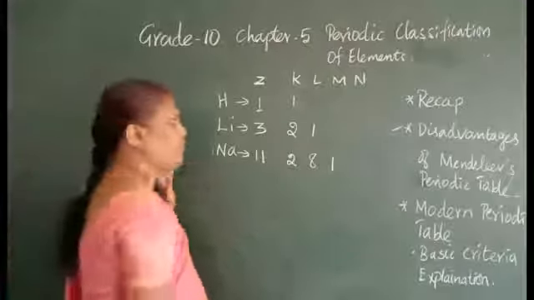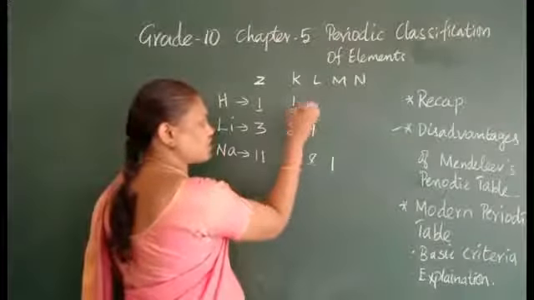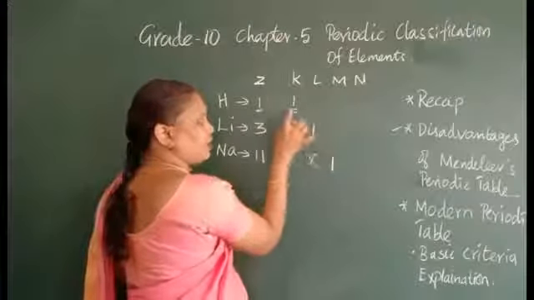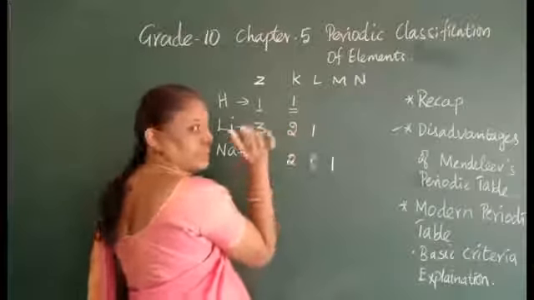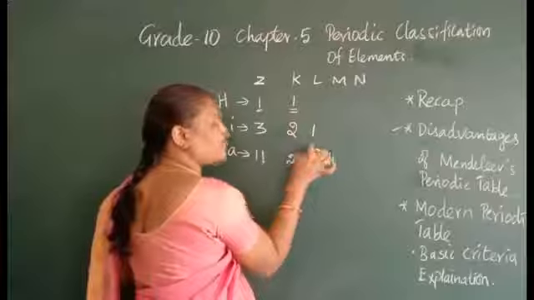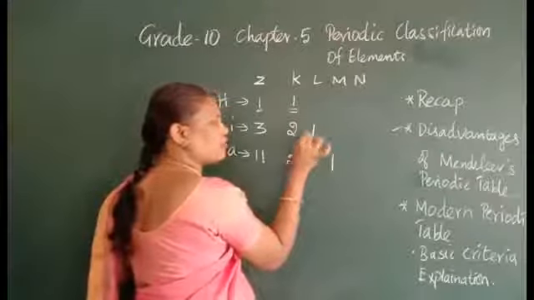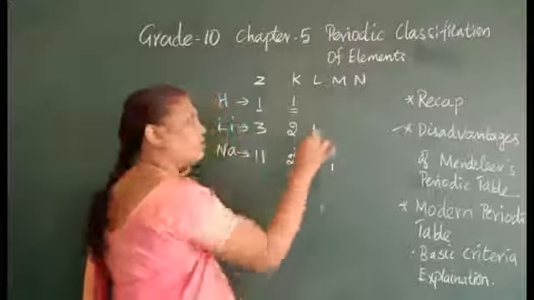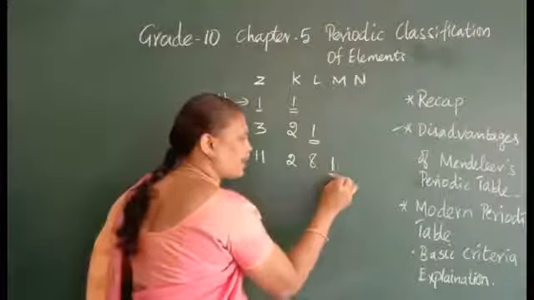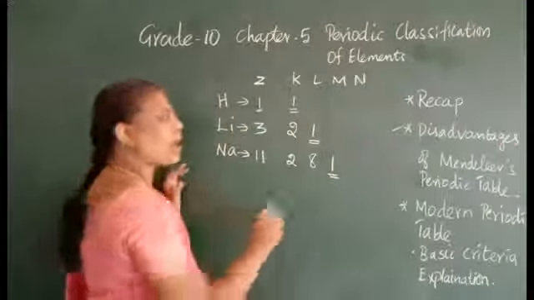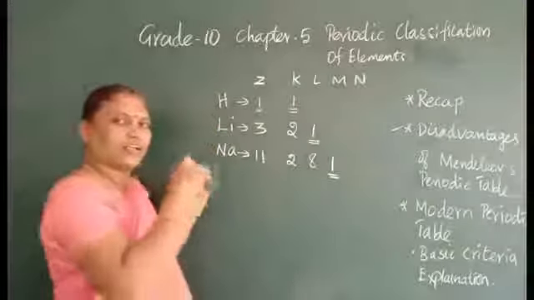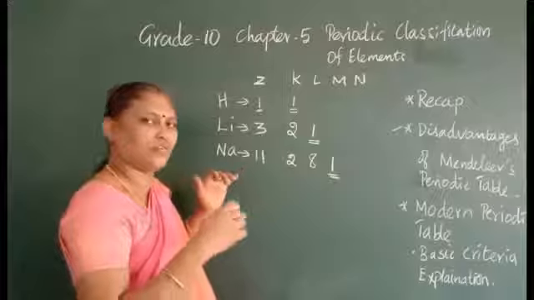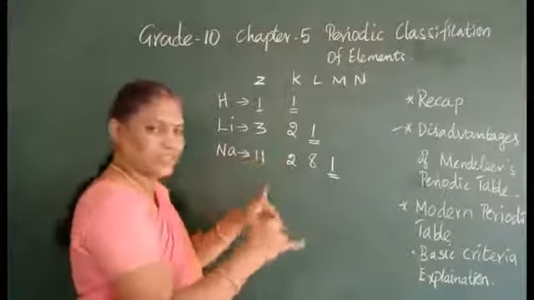When you see, the outermost shell in hydrogen is K, it has one shell, 1 electron. Here there are 2 shells, but the outermost valence shell is L, and it has 1 electron. When you see M, it also has 1 electron in the outermost shell. What is the outermost shell? The shell in which the outermost electrons are present. So here the inner shells are filled.